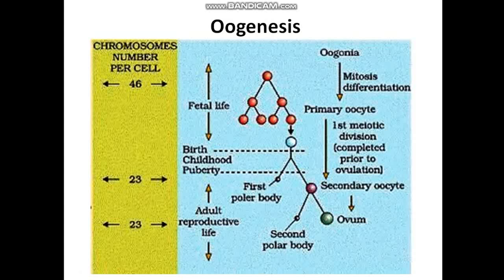And the ovulated ovum, as I have mentioned earlier, is arrested at metaphase 2 of meiosis 2, and it will complete its meiosis 2 only after the entry of sperm, and it forms two daughter cells. Out of the two daughter cells, one is a bare body and is known as the second polar body, whereas the other one is endowed with nutrient-rich cytoplasmic content and is known as ootid or ovum, which gets fertilized by the sperm.